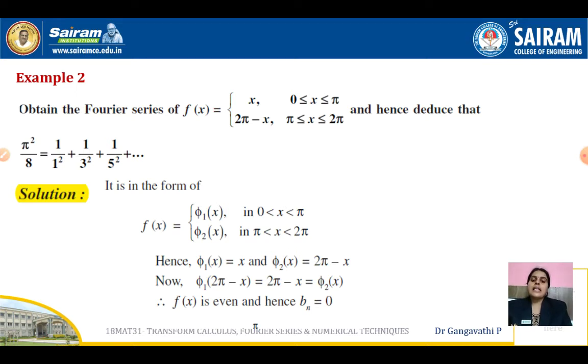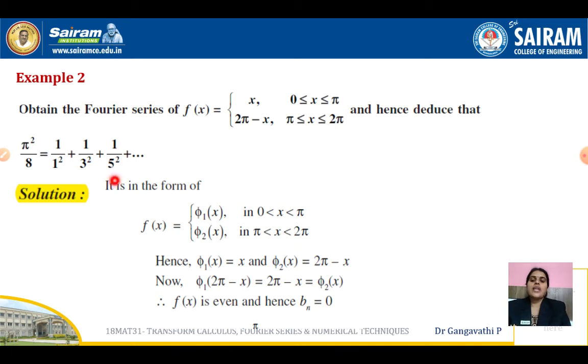So let us see another example. Obtain the Fourier series expansion of f of x given in this form. Here f of x takes two different values, f1 and f2, in the interval 0 to 2 pi. So the beginning value is 0 and the end value is 2 pi. But 0 to 2 pi has been split up into two parts. One is 0 to pi and the other one is pi to 2 pi.